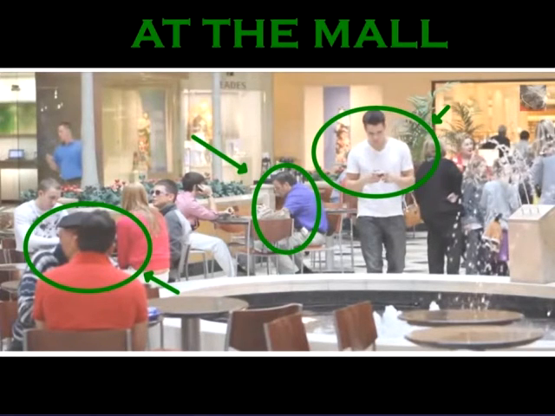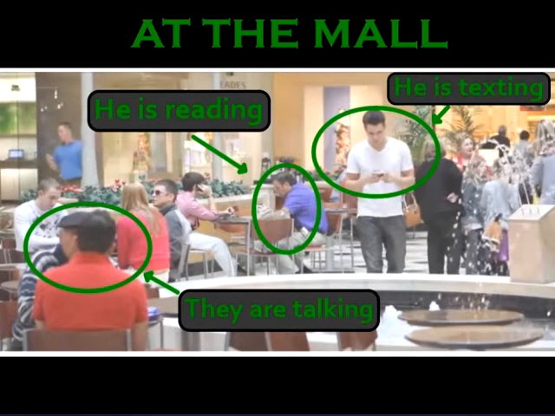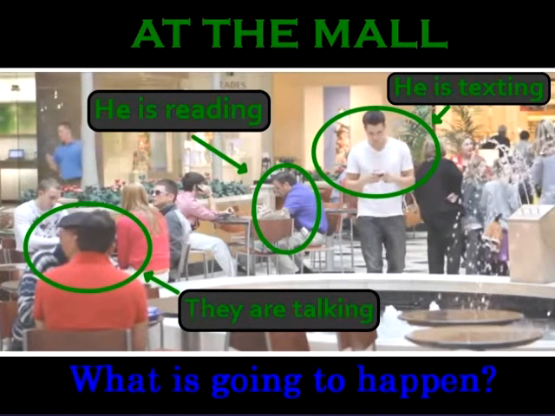Okay, so here are the answers. The man in the white, he is texting. The man in the blue shirt, he is reading. And the gentleman in the bottom left-hand corner, they are talking. Okay? Now, we are going to watch a video. And in the video, something unexpected is going to happen to one of these people. Okay? So I'm asking you, what is going to happen next? What do you think is going to happen to one of these people?